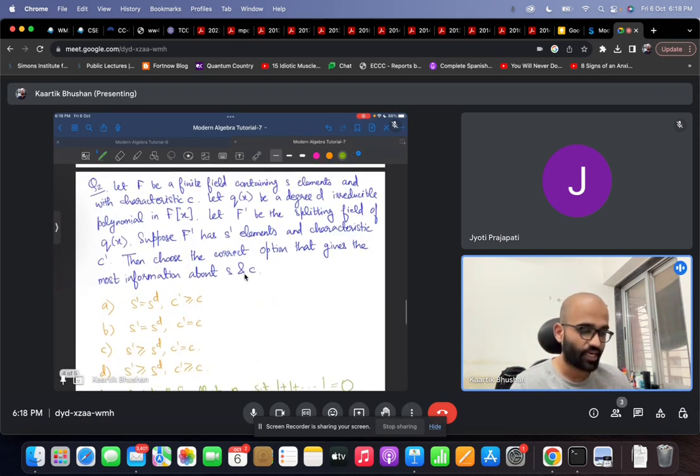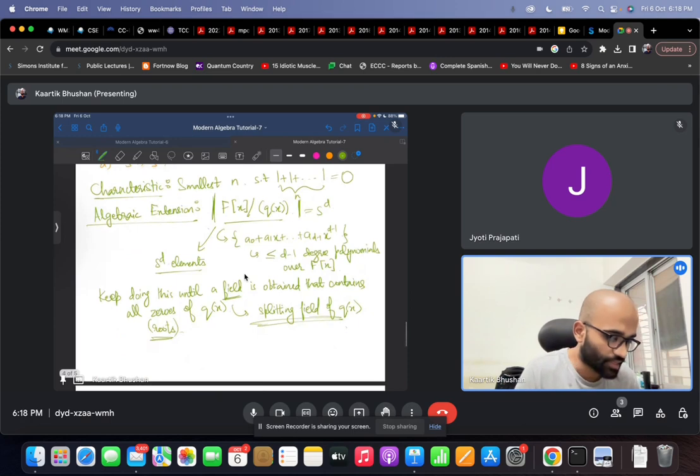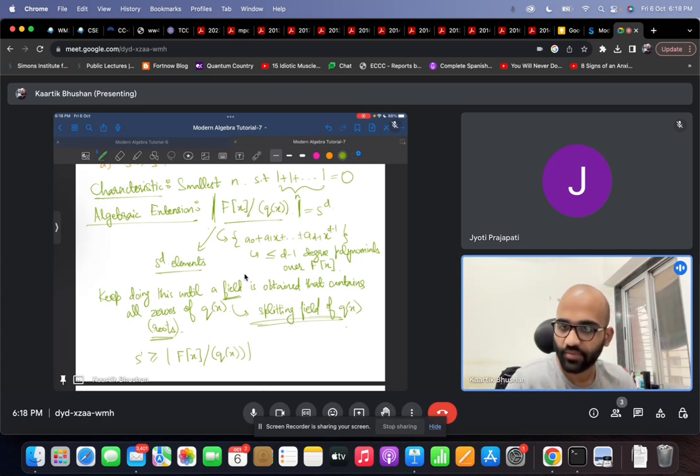The question says: let F prime be the splitting field of Q(x). Suppose F prime has S prime elements and characteristic C prime. Then how are S prime and C prime related to S and C respectively? The size S prime of the splitting field has to be at least the size of the initial algebraic extension of F, because whenever we do an algebraic extension, we are increasing the size of the field.